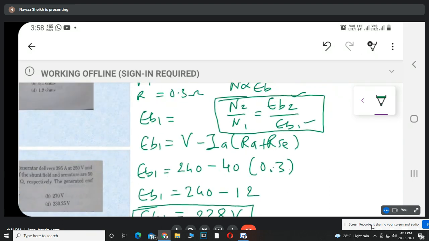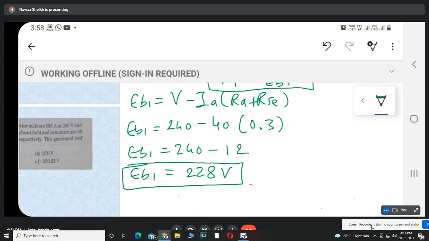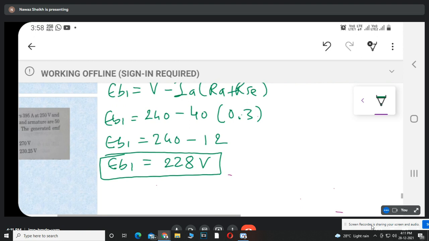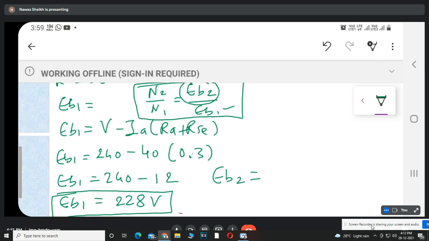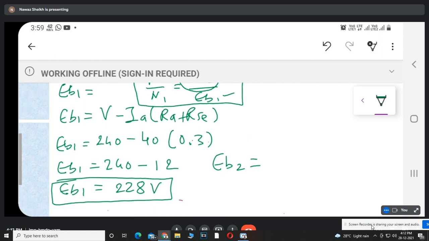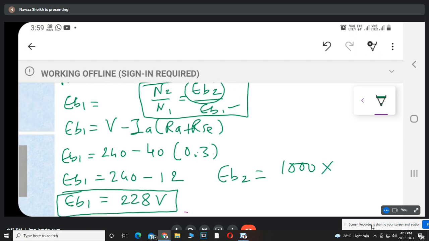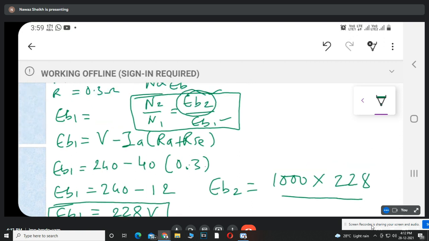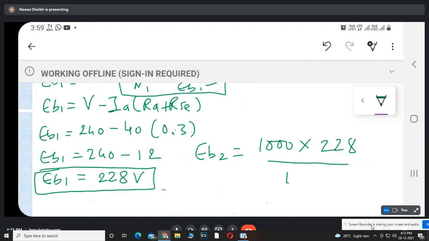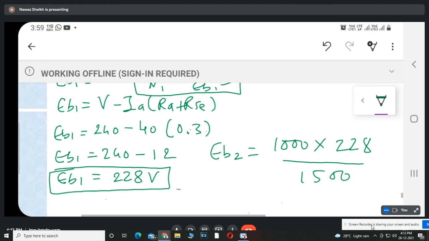There is only one unknown, that is EB2. Find out the value of EB2. EB2 equal to, what is the value of EB2? Tell me the value of EB2. EB2 is equal to N2, 1000, into EB1, 228, divided by N1, 1500. What is the answer? Sir, 152 volt.